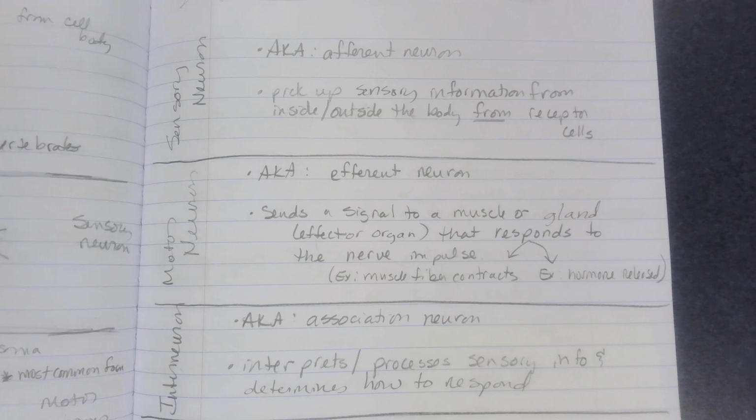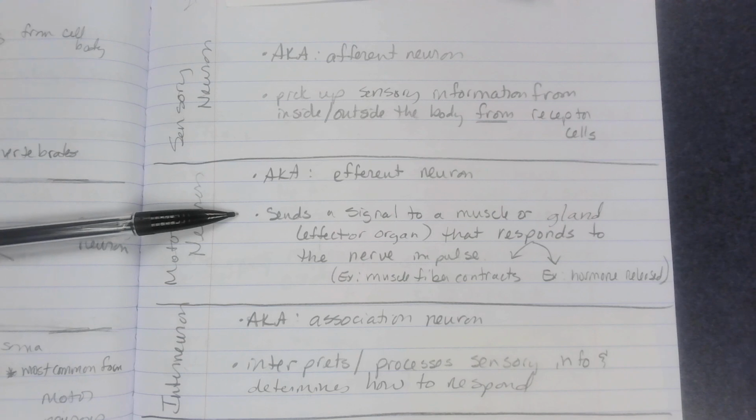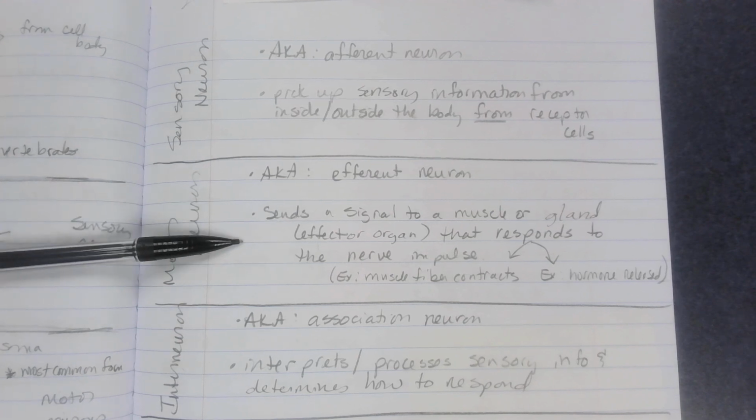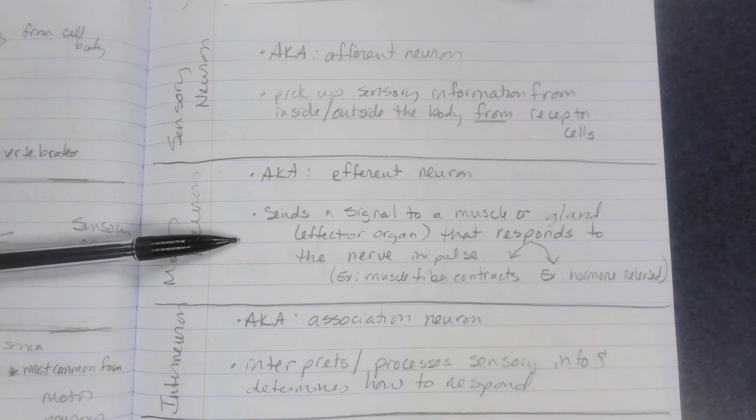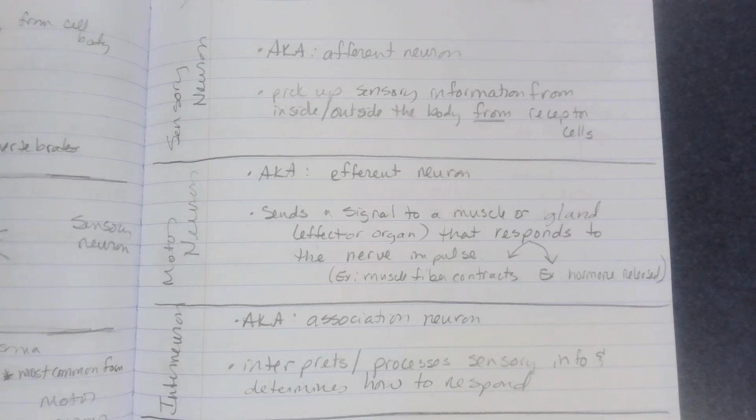Motor neurons, they just carry the message. They carry the message from the brain to the effector organ. So motor neurons are also called effector neurons. They carry a signal to a muscle or gland, which would be the effector organ, that responds to the nerve impulse. So for example, the muscle fiber contracts, or if it's a gland, the response would be the hormones released.